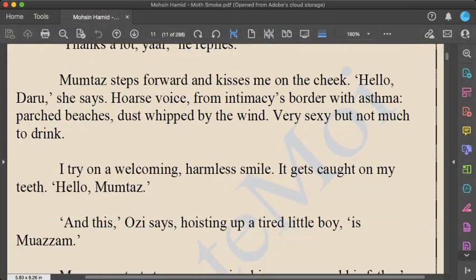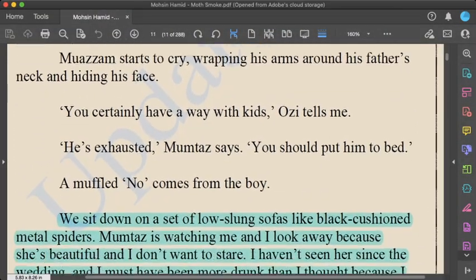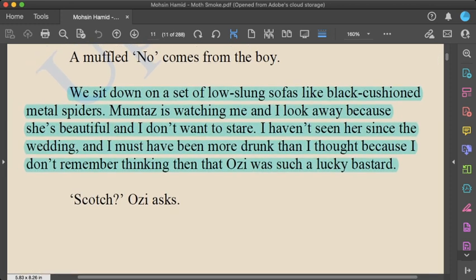Let us move on to the next section where practically the meeting takes place between Aurangzeb, his wife Mumtaz, the son of Mumtaz, and then Aurangzeb himself and Daru. So when they sit together, what is the situation?